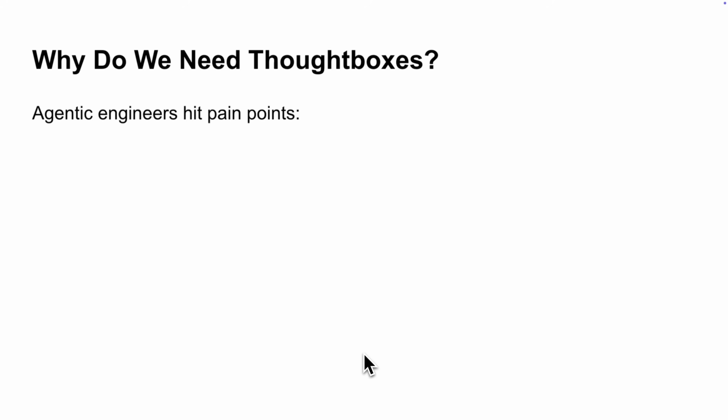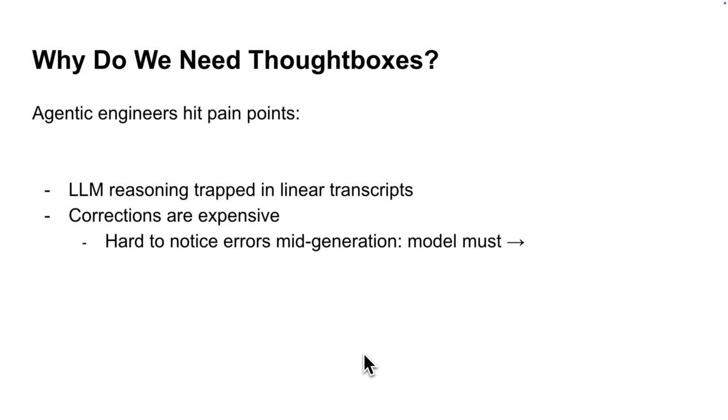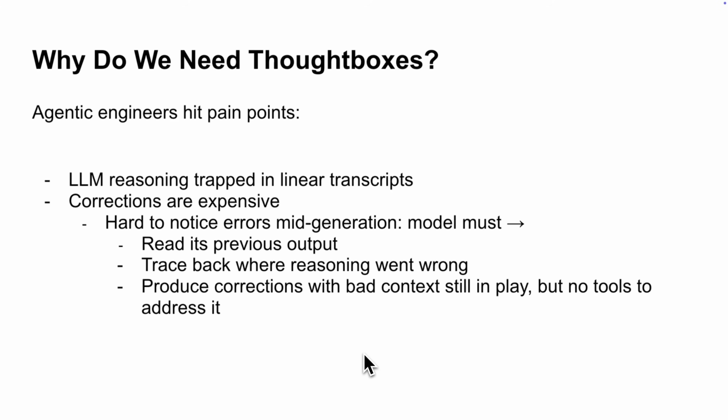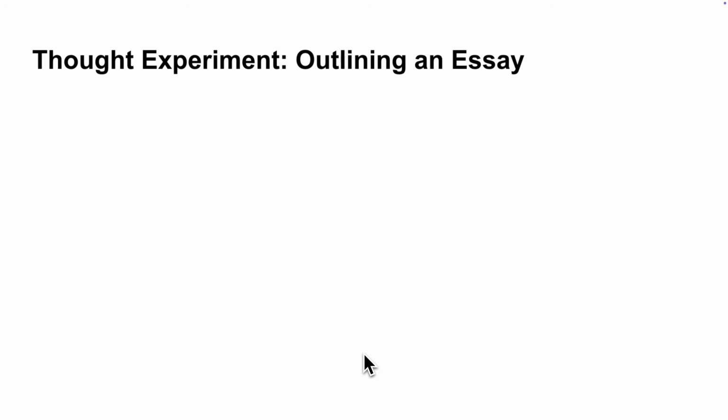So why do we need Thoughtboxes? What pain points in our lives as agentic engineers do they address? Well, as we've already touched on, LLM reasoning is trapped in a linear transcript. By default, an LLM has few or no means of noticing what it's thinking until it's already finished generating output. And this makes it expensive for an LLM to correct its reasoning. The AI has to look at its previous output, trace back through its reasoning, decide where things went wrong, and produce a correction with all of the bad reasoning still in context without any tools to help it along in the process.